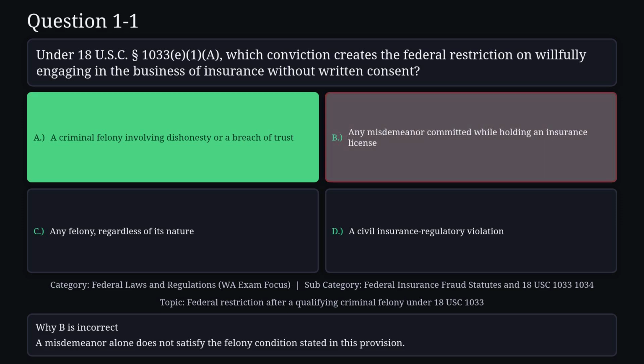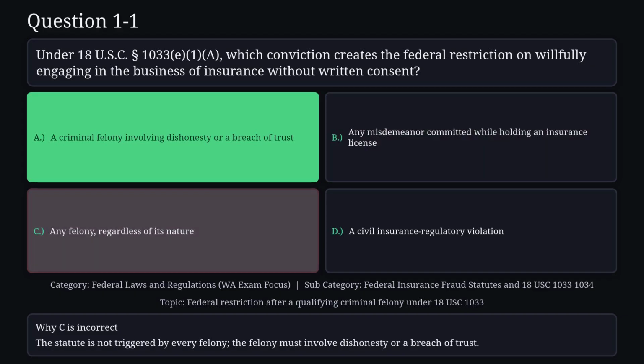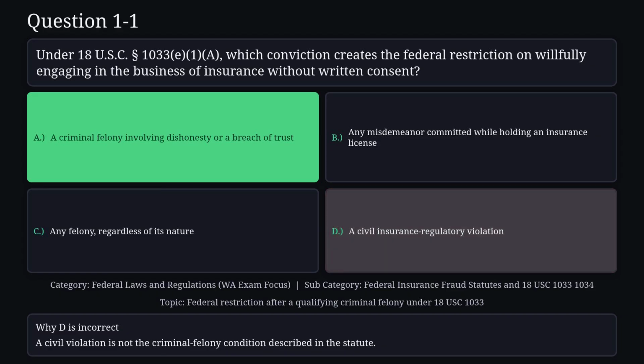Reason B is not correct. A misdemeanor alone does not satisfy the felony condition stated in this provision. Reason C is not correct. The statute is not triggered by every felony. The felony must involve dishonesty or a breach of trust. Reason D is not correct. A civil violation is not the criminal felony condition described in the statute.